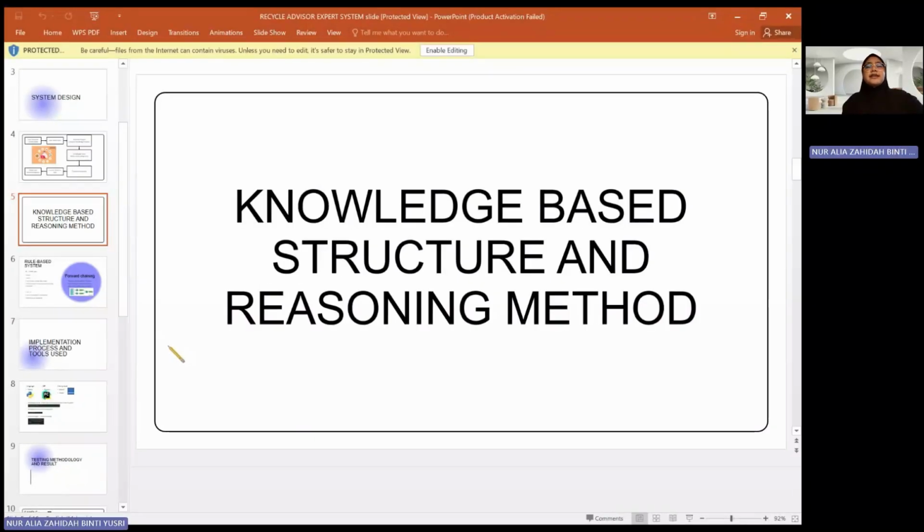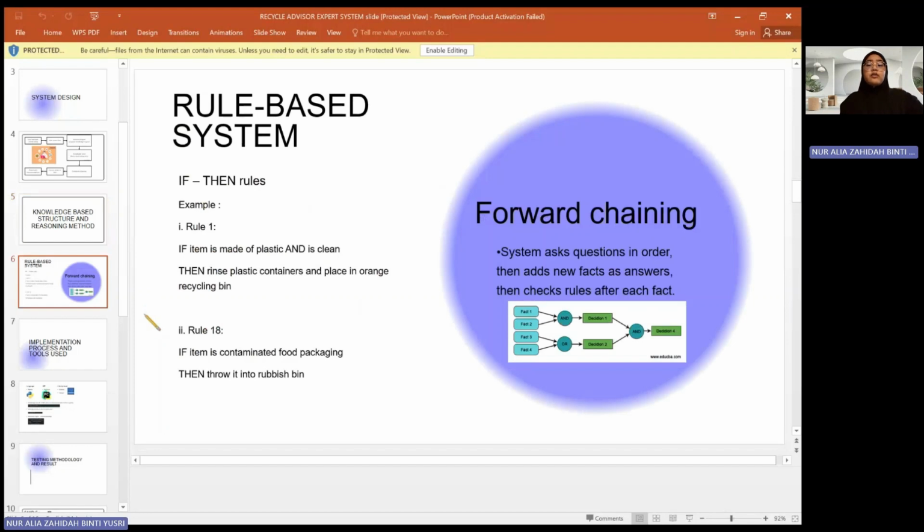Hello, my name is Mia Alexandra binti Sri, and I will be presenting the knowledge-based structure and reasoning method. In this project, we use a rule-based system to identify recyclable waste, compost waste, hazardous waste, and general waste. Recyclable waste is such as cardboard, glass, plastic, and so on. Compost waste can be classified as biodegradable or food waste that can degrade over time, and hazardous waste such as chemicals, electronic devices, or medical waste.